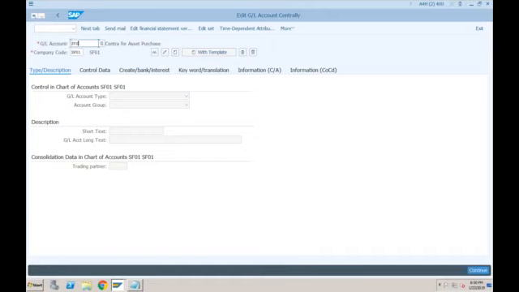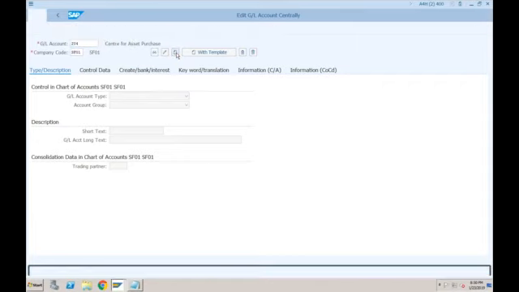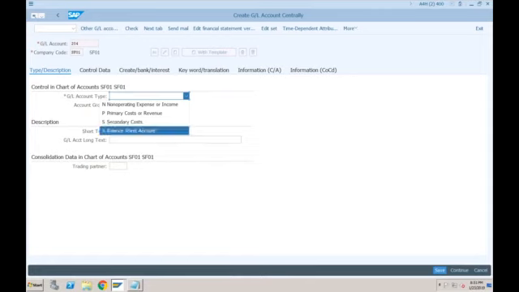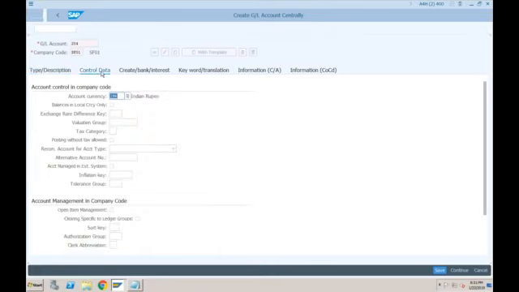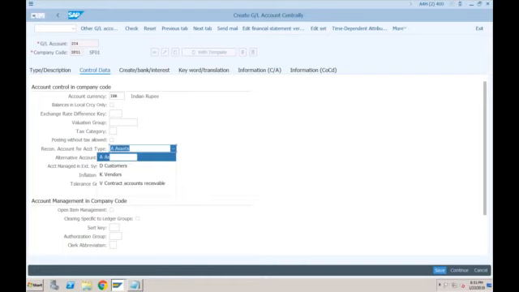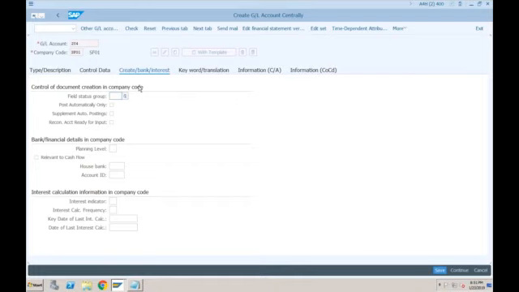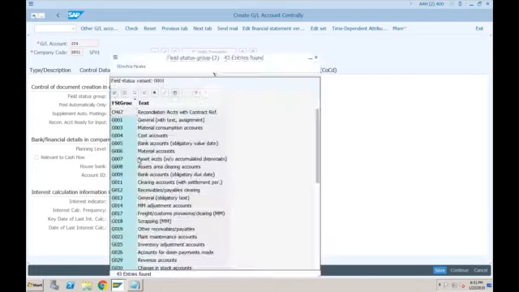So I'll go for 204 new. So GL account type would be balance sheet, and this would be my accumulated depreciation account for vehicles. Okay, so control data, this would be reconciliation account type for assets. And here you need to specify G0067 once again. Okay, so just click on save.